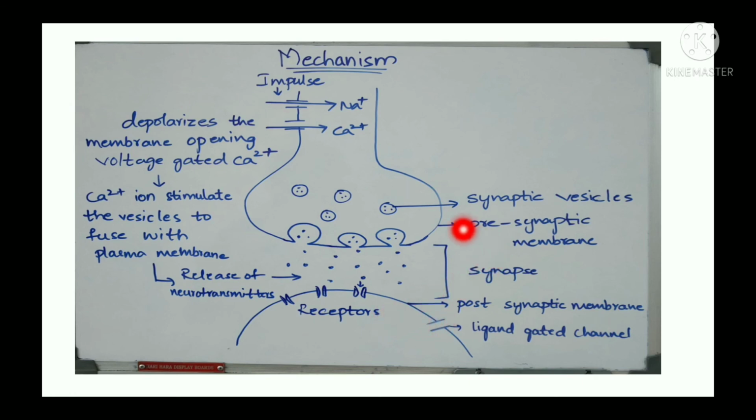When GABA is released, it acts on the GABA gated chloride channel and results in the influx of chloride ions and results in hyperpolarization. These ligand gated channels, glutamate gated calcium and GABA gated chloride, are examples of ionotropic channels. We have studied this in General Pharmacology Part 2. You can refer to that video.